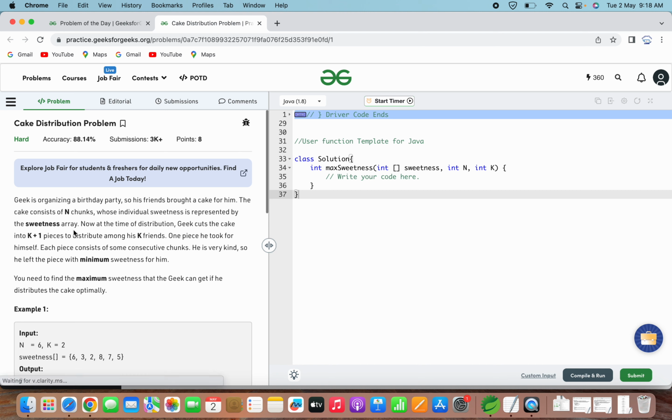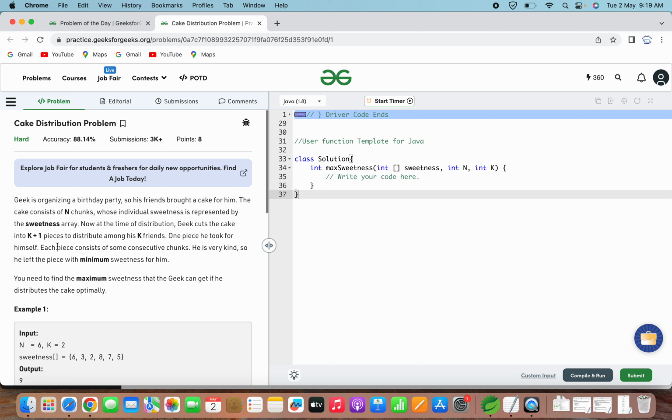The problem statement says Geek is organizing a birthday party, so his friends brought a cake for him. The cake consists of n chunks whose individual sweetness is represented by the sweetness array. Now at the time of distribution, Geek cuts the cake into k plus 1 pieces to distribute among his k friends. One piece he took for himself. Each piece consists of some consecutive chunks. He is very kind, so he left the piece with minimum sweetness for himself. You need to find the maximum sweetness that Geek can get if he distributes the cake optimally.